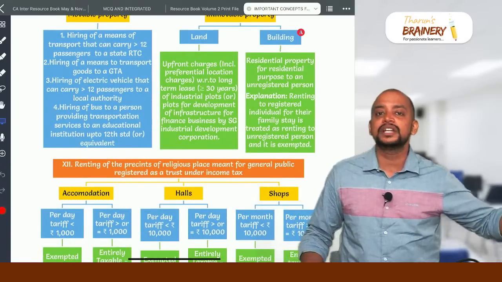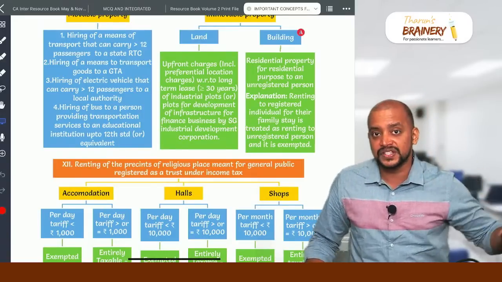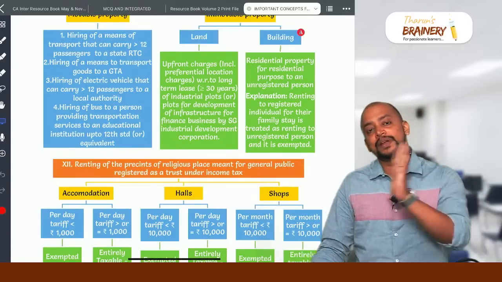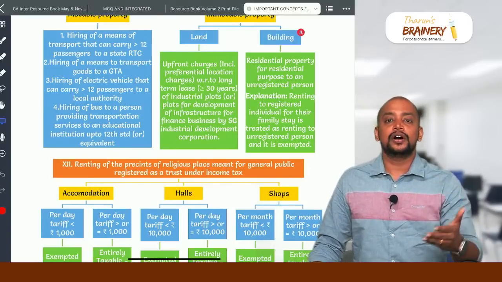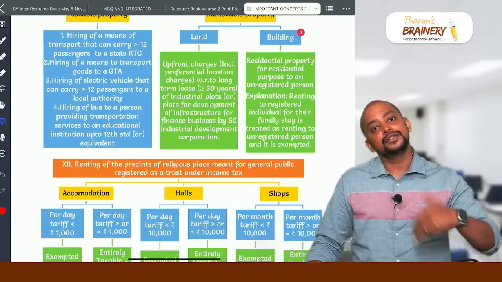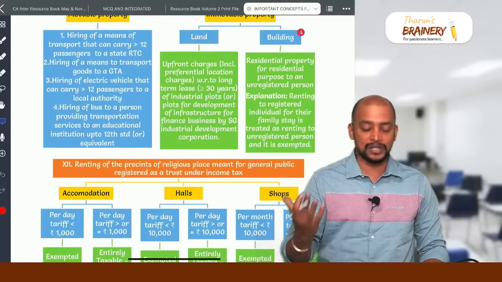In the latest MTP of ICAI, they have given this point, but they mention it as FCM, which is actually wrong. It should be RCM. Like renting of a furnished apartment to ABC Private Limited. So ABC Private Limited will pay GST under RCM. It's not the supplier, the recipient will pay GST.